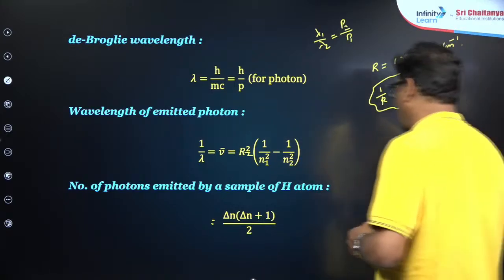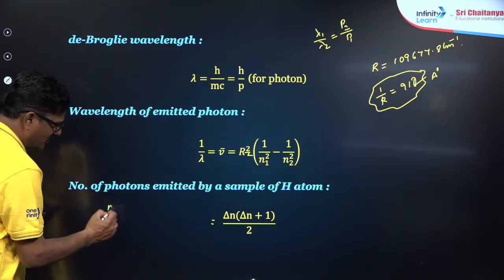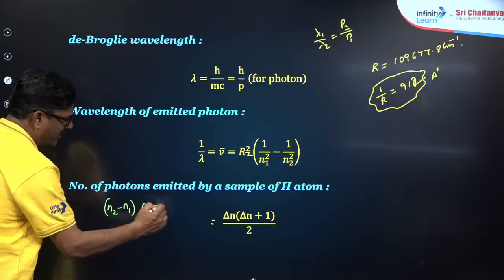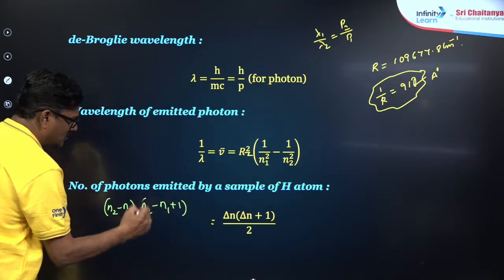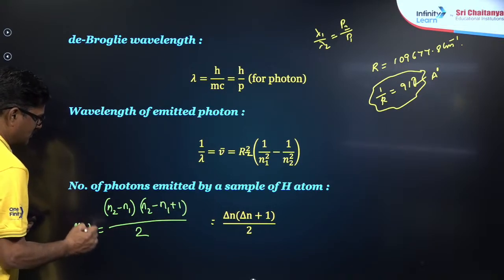So the maximum number of spectral lines that can be formed is (n2 − n1)(n2 − n1 + 1)/2. This is very important.